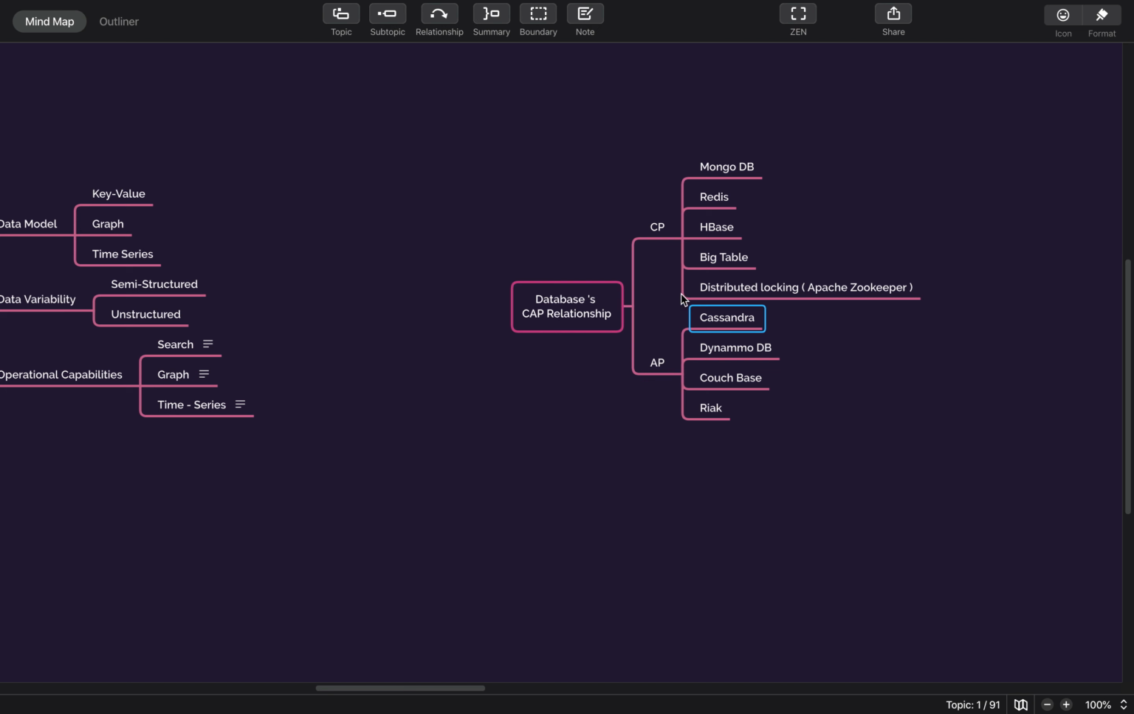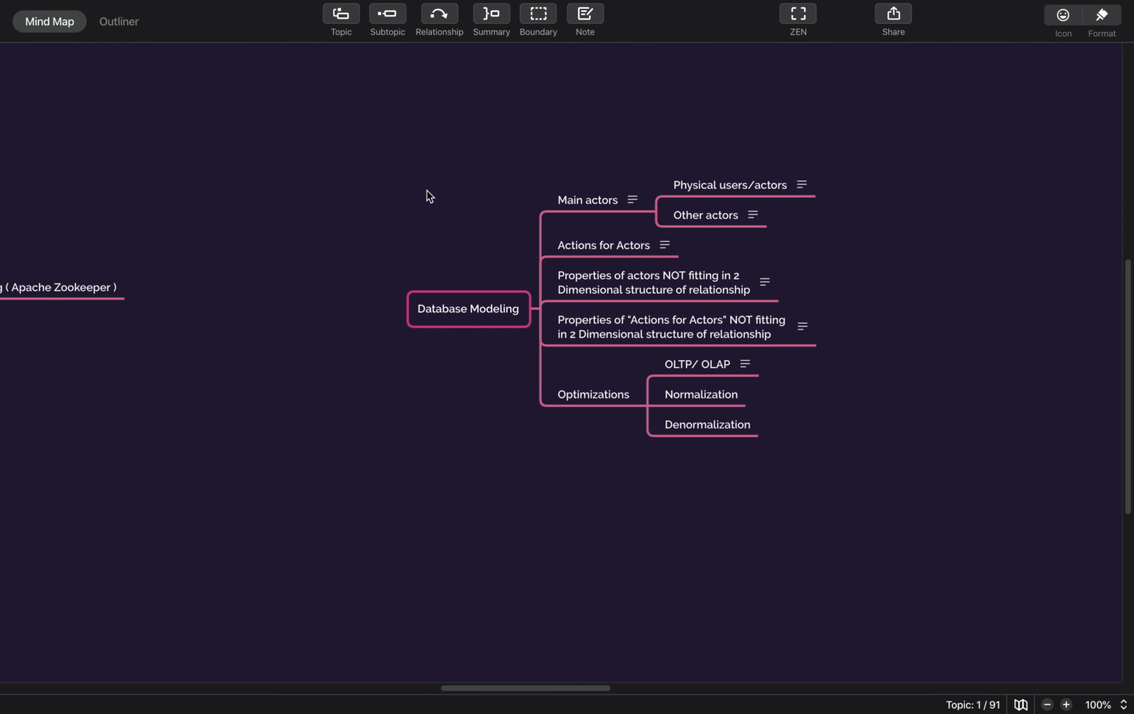Then we have availability. Cassandra can be made consistent as well, but generally it is used for analytical purposes, so it is AP bound. DynamoDB is again AP. We have Couchbase and Riak, which are again available. So these are databases which are more available than consistent.